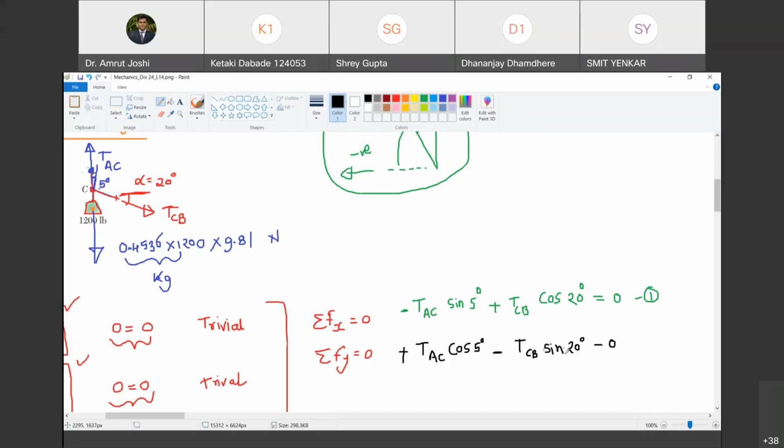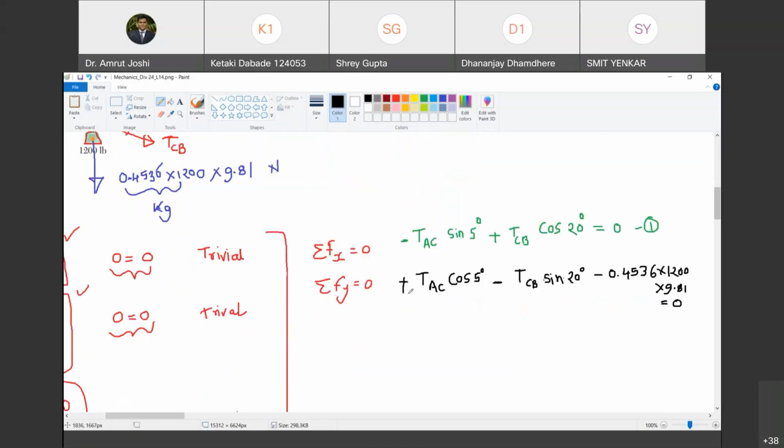Now, 0.4536 multiplied by 1200 multiplied by 9.81. Happy? Yes, sir. This must be equal to 0. I will rearrange this equation and then I will call it equation number 2. I will keep unknowns on one side and knowns on the other.